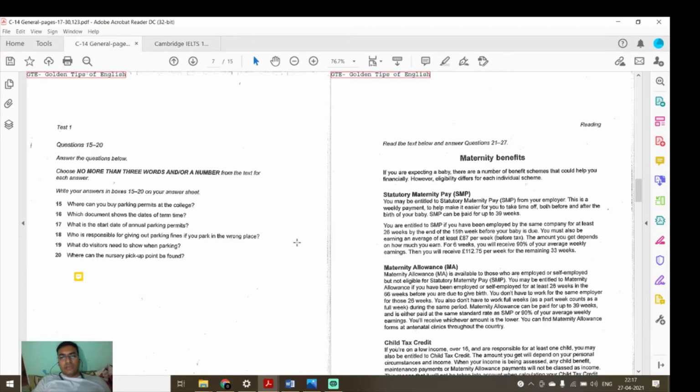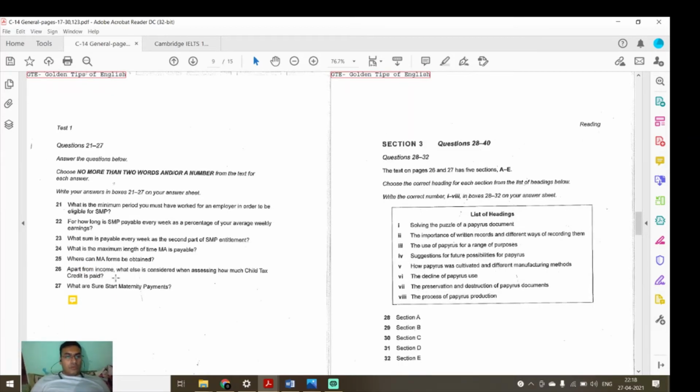Then you will receive 112.75 pounds per week for the remaining 33 weeks. The answer will be 112.75 pounds. What is the question? What sum is payable? 112.75.